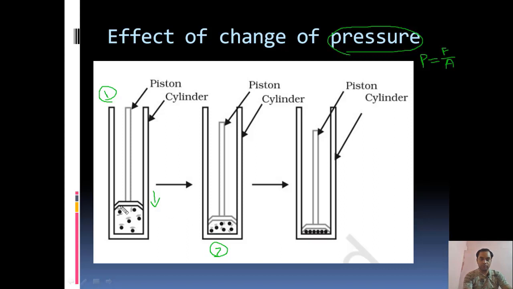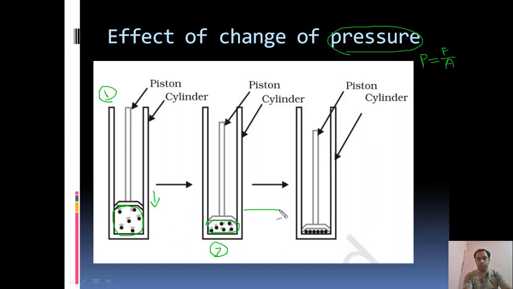This is the volume they are getting for their free movement. Their free movement is being resisted by a certain amount. In the first case they were completely able to move freely. Here they are also able to move, but compared to the first position, they are not that free.